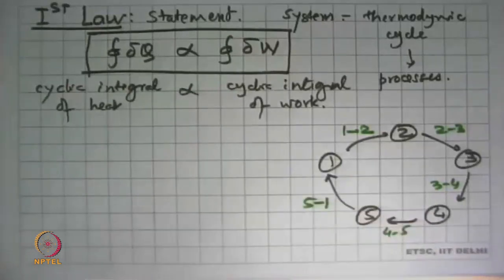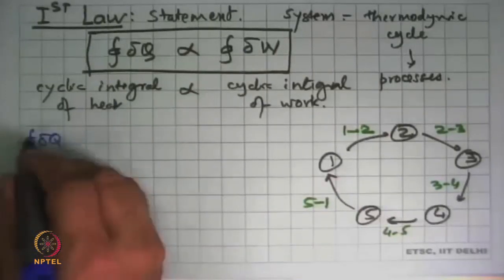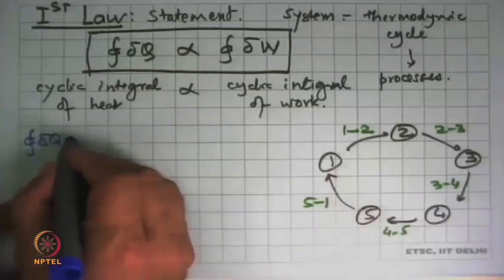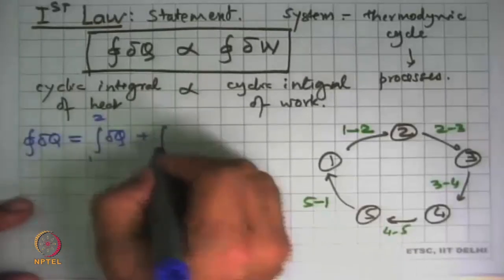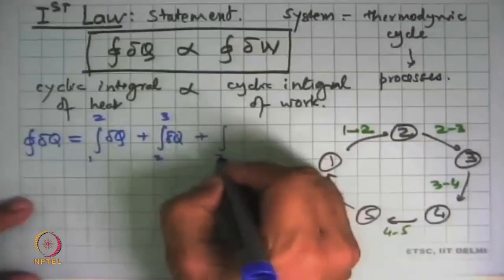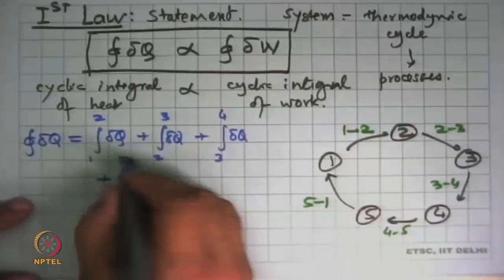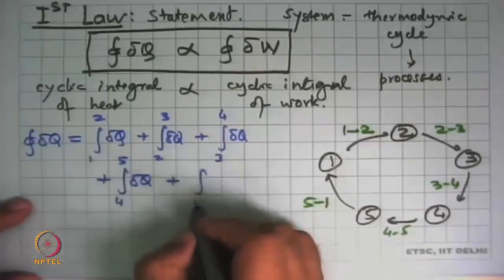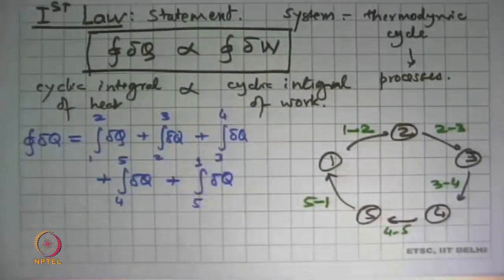So in this case, the cyclic integral of heat, where the symbol means that it is for the cycle, will be the integral of heat for process 1 to 2 plus the integral of heat 2 to 3 plus the integral 3 to 4 plus the integral 4 to 5 plus the integral 5 to 1. That's the meaning of the cyclic integral of heat. Any of these could also be 0, that's fine, that's not an issue.